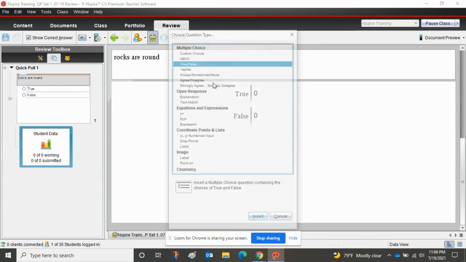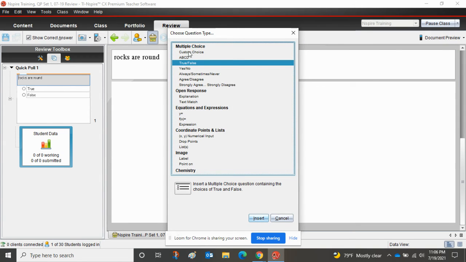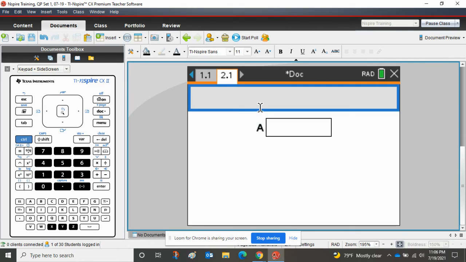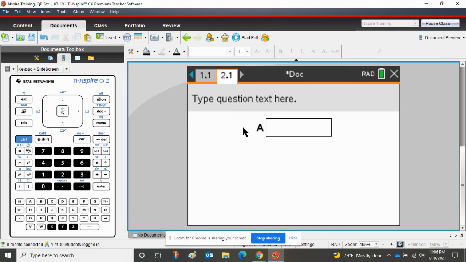Different question types that we can utilize in our polls. We can do a custom choice, A, B, C, D, yes, no, always, sometimes, never. Explanations, text match. We can actually have them create equations. If you have an image you want them to label, they can label an image. So you will put an image in here. So insert an image, and you can actually create more boxes in here. They have to go through and label the image. So if you had an equation that you want them to pull in, hey, what's the slope, what's the y-intercept, they can do that.